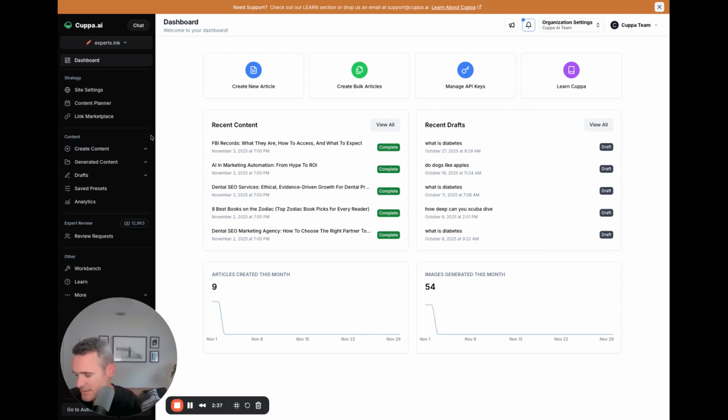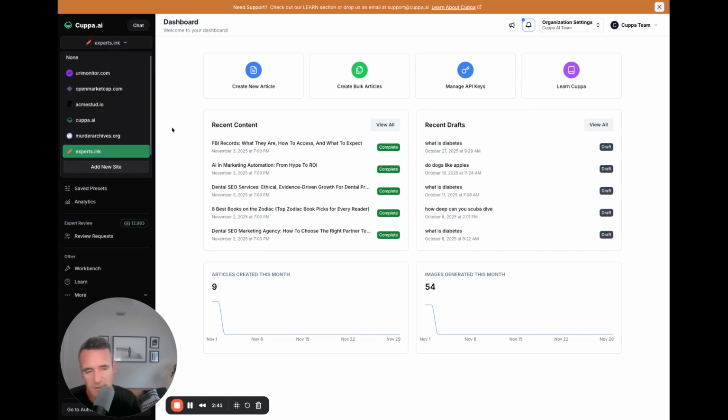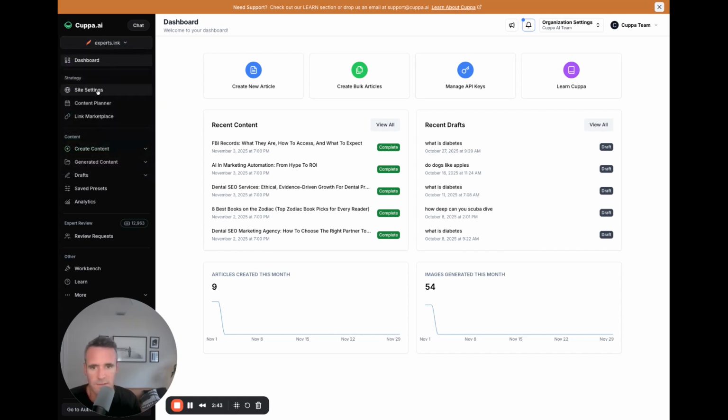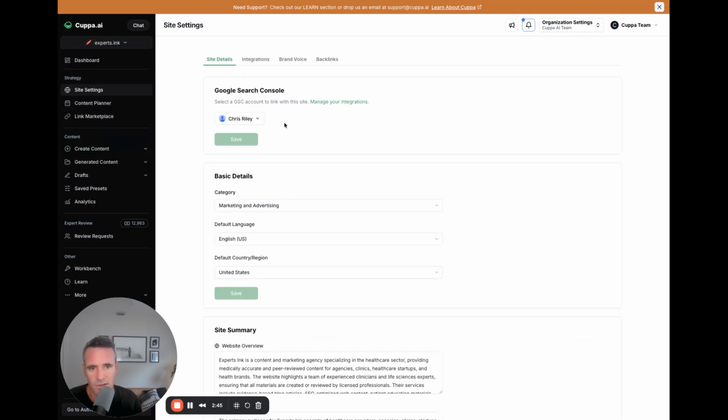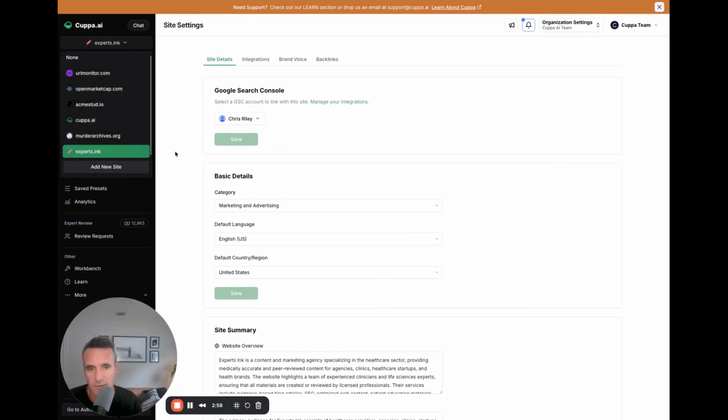So yeah, let's continue on with, obviously the strategy section, you are connecting your site, and let's just go through this and what this looks like here. So you have your site details. You can do multiple GSC accounts. We just added that feature in. If you're like me, you probably have many different Google Search Console accounts. This all happens after you hit your add new site.